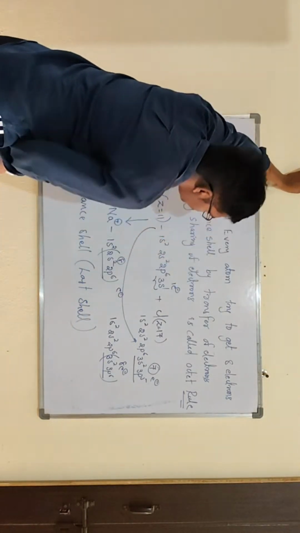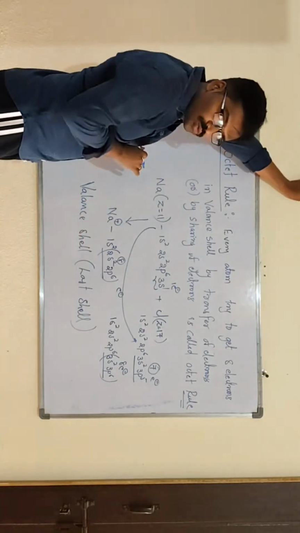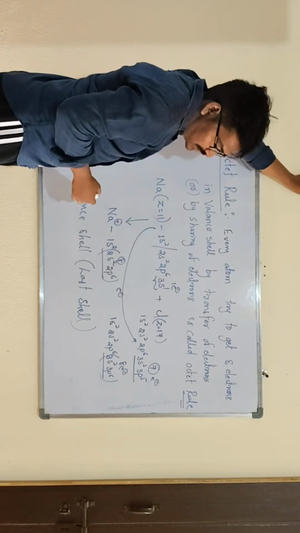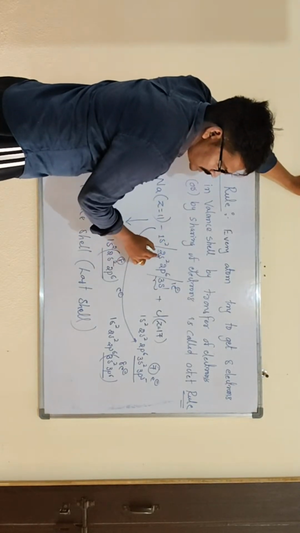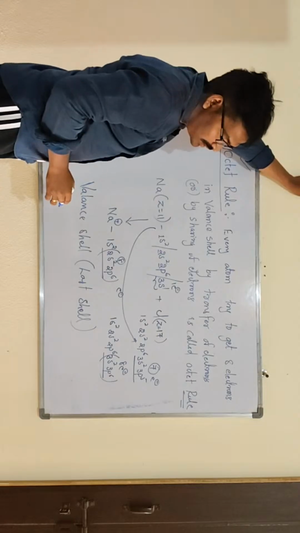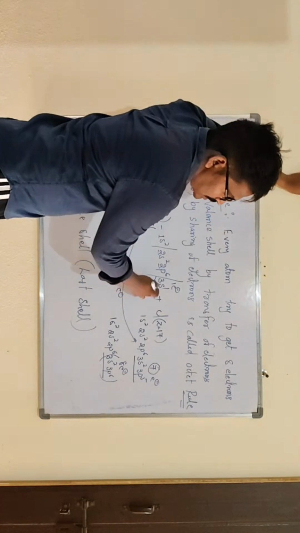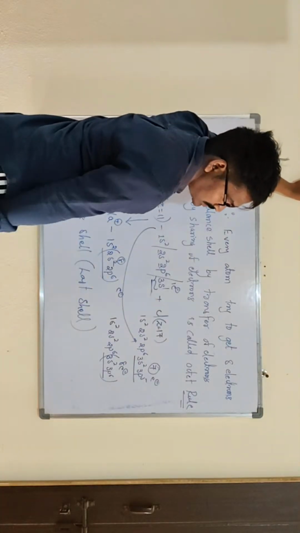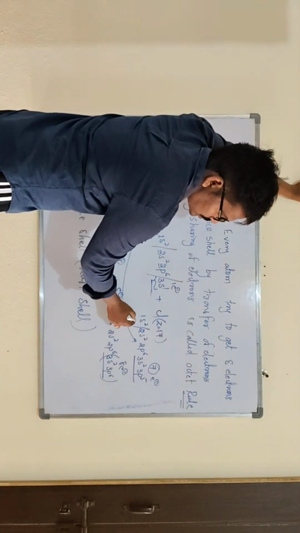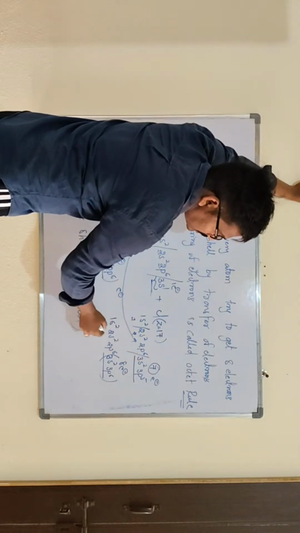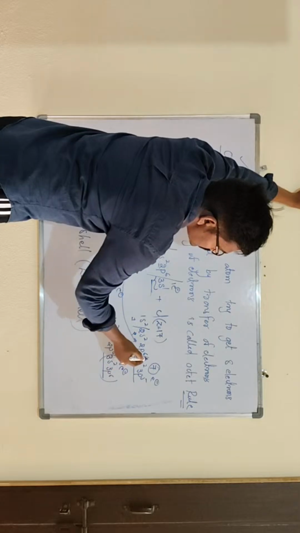So last shell. For example, look here, we took sodium. First shell 1s2, the first shell number. Then second shell 2s, 2p. Third shell, this is the last shell. Sir, after this there are no electrons, so that is the last shell. Even here also 1s2 first shell, then 2s2 2p6 second shell, 3s2 3p5 third shell.